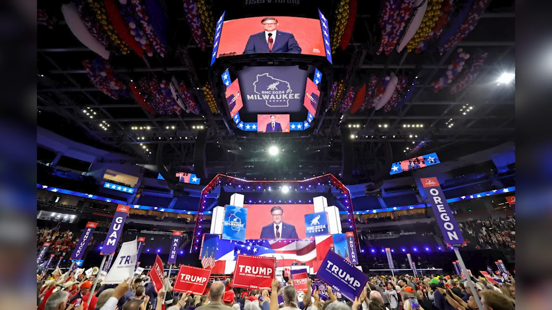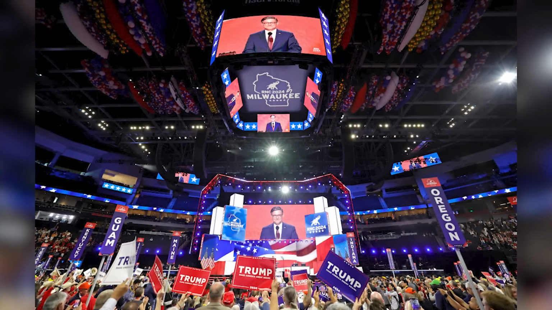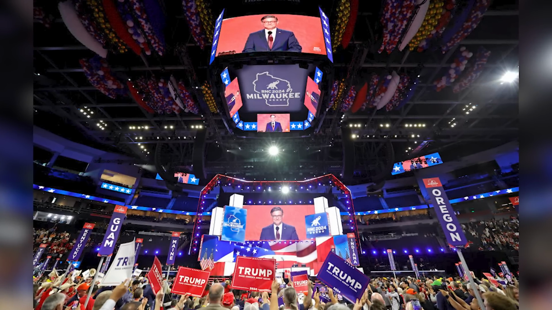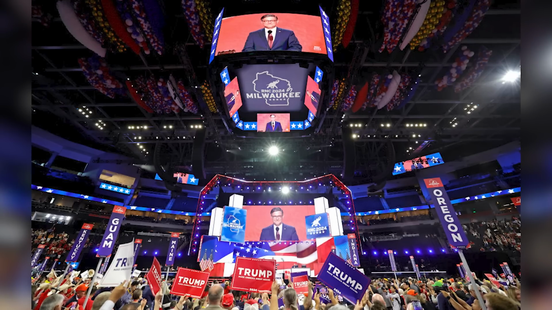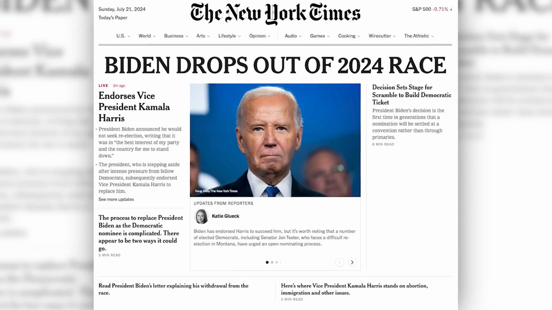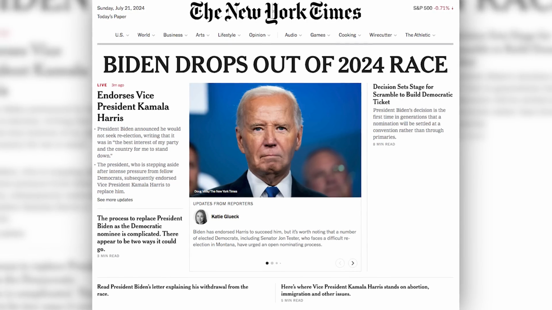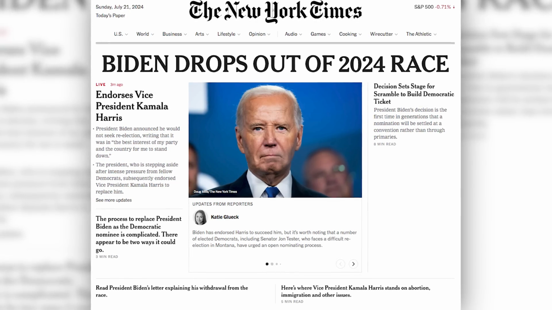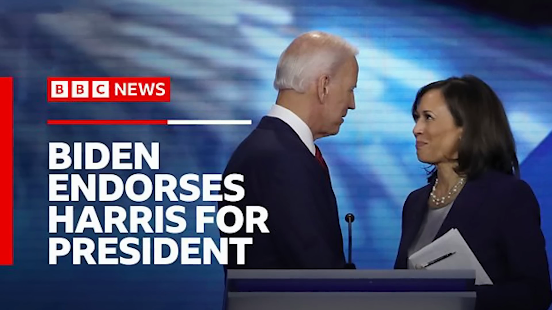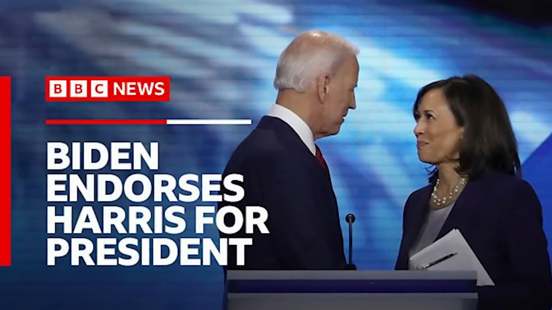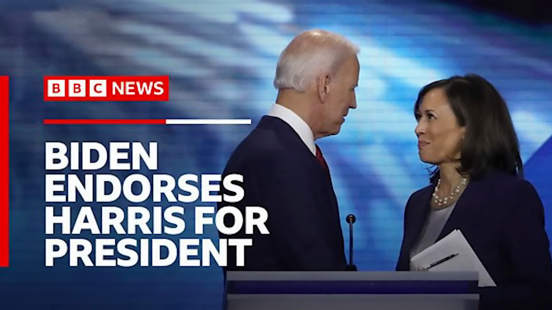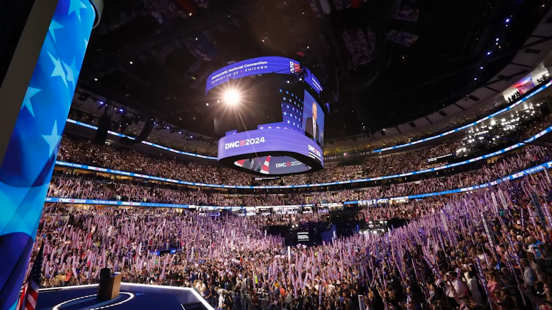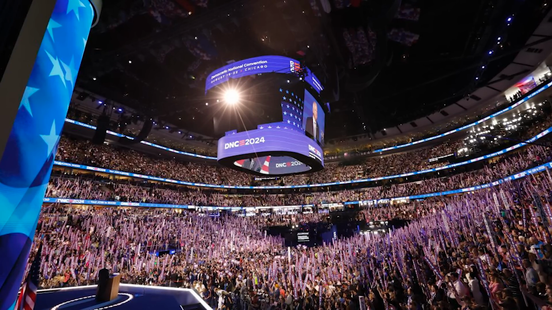The Republican convention took place in July this year in Milwaukee, where former President Donald Trump officially became the presidential candidate for the Republicans. Now, for the Democrats, it was current President Joe Biden who won the primaries, but he actually decided in July to no longer run for a second term, which was when Vice President Kamala Harris entered the race instead and was eventually nominated as the official presidential candidate for the Democrats at their national convention in August, which took place in Chicago.